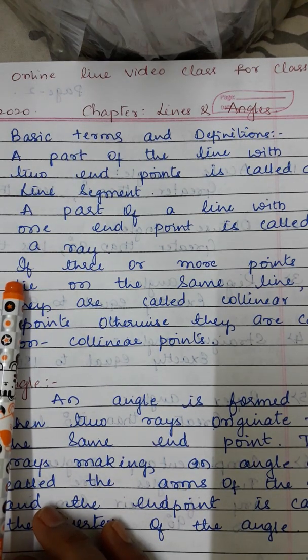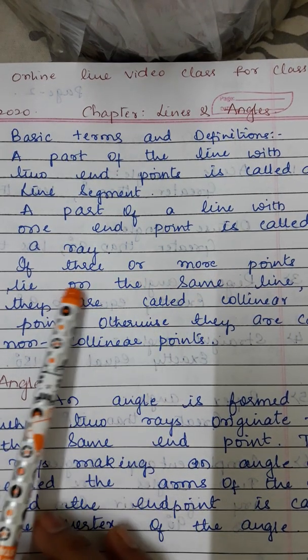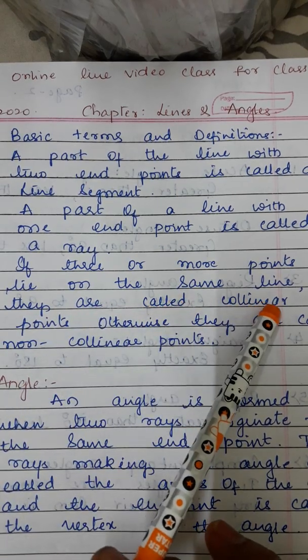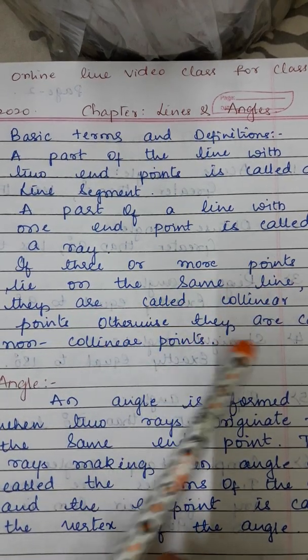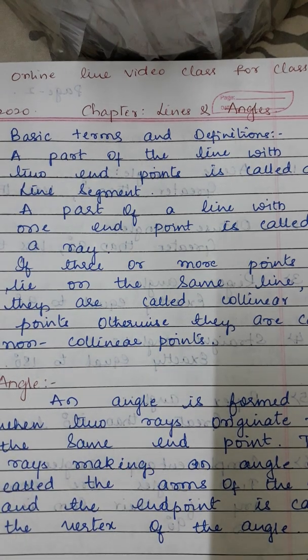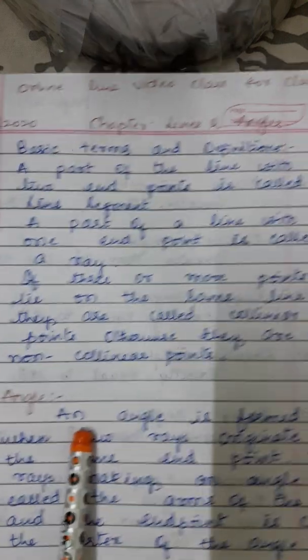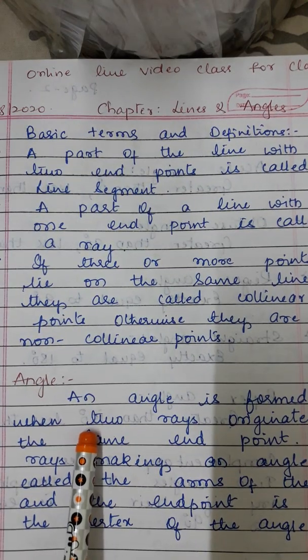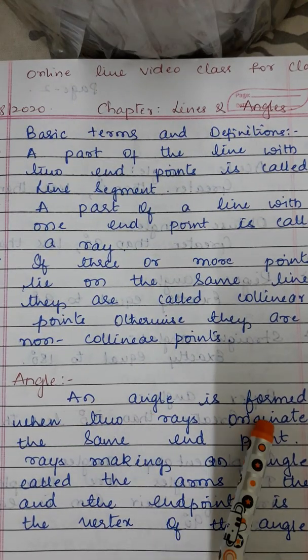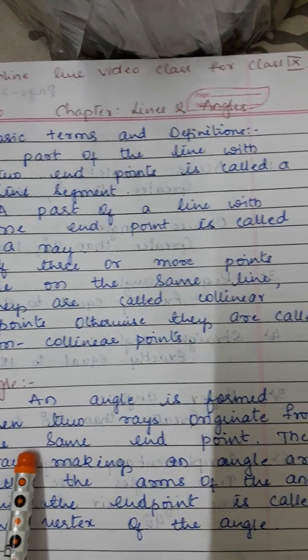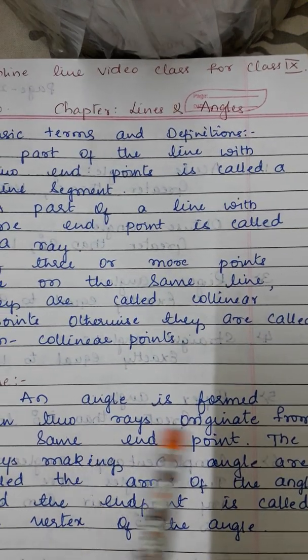Then, what are collinear points? If three or more points lie on the same line, then those points are called collinear points. Otherwise, they are called non-collinear points. Then, what do you call an angle? When do we say that an angle is formed? An angle is formed when two rays originate from the same endpoint.